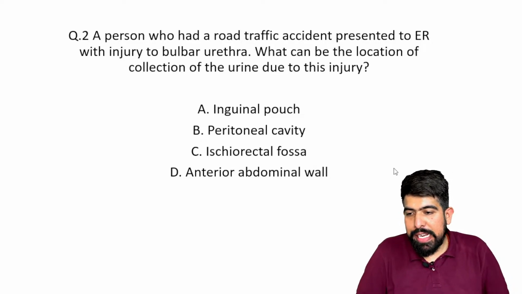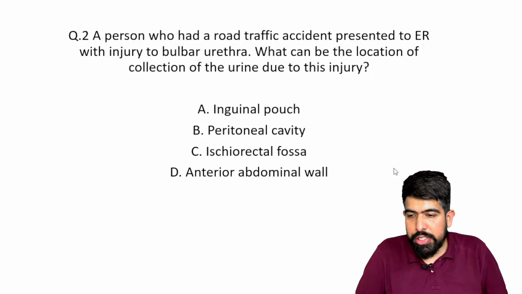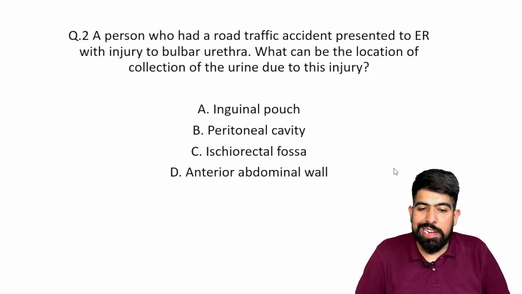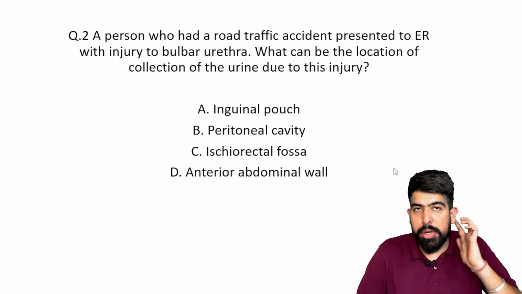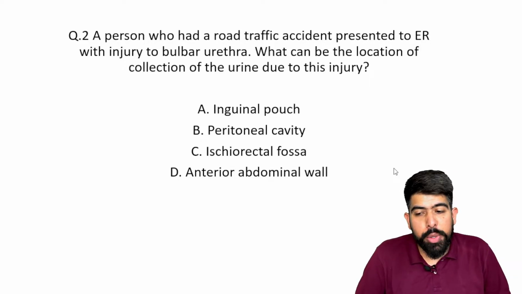I'm waiting for your answers, guys. What is the question written here? Please understand: a person who had a road traffic accident presented to the ER with an injury of the bulbar urethra. What will be the location of collection of the urine due to this injury?